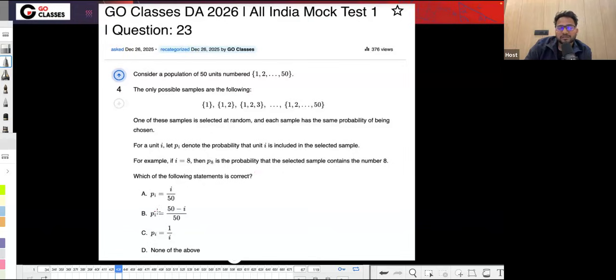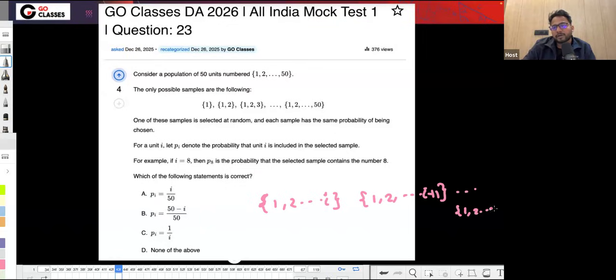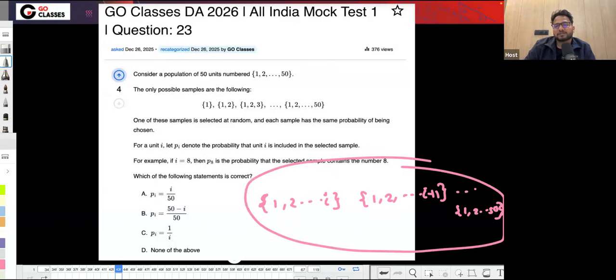So basically, they are asking what is the probability of choosing a sample that has i, which means p_i. So what are the samples which will have i? There are samples like 1, 2, up to i, right? This sample will have i. 1, 2, i plus 1, this sample will have i, and similarly 1, 2, up to 50, this sample will have i, right? So what is the probability of selecting any of these samples? That's what they're asking, right?